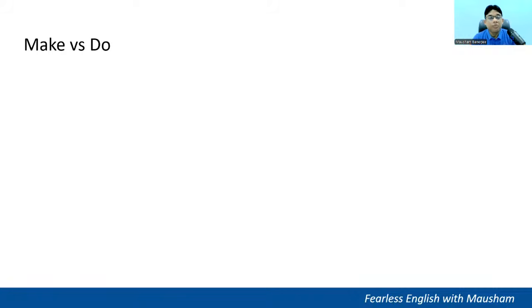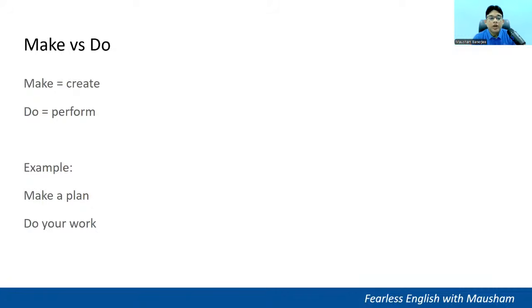Make versus do. Make, when we are creating something, we say make. However, when we perform something, then we say do. Example, make a plan. So create a plan. Do your work. Perform your work. Complete your work. Then we say do your work.